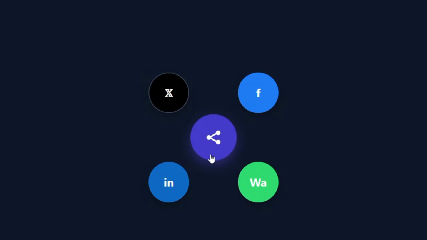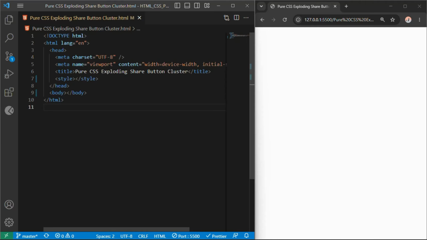In this video, we are going to build an ultra-premium, interactive exploding share button cluster, featuring a smooth mechanical burst animation using only pure HTML and CSS. Let's design an advanced micro-interaction component for social sharing.